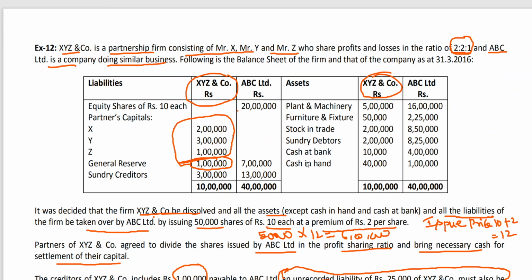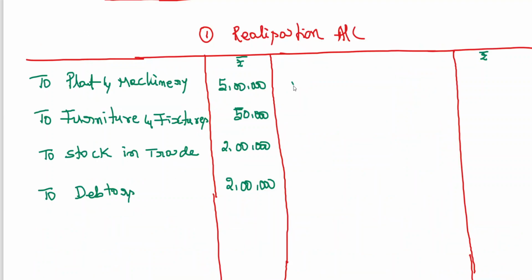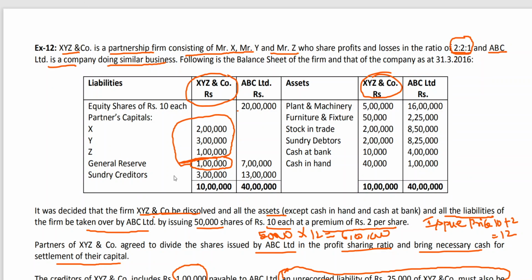Then this cash in hand, cash at bank, I've already opened the account so that I can take there. Creditors 3 lakhs. And this mutual owings, you'll be doing adjustment because sundry creditors 3 lakhs include 1 lakh due to ABC Limited. After transferring to the new company, the purchasing company, then you have to write the entry for mutual elimination in the books of purchasing company.